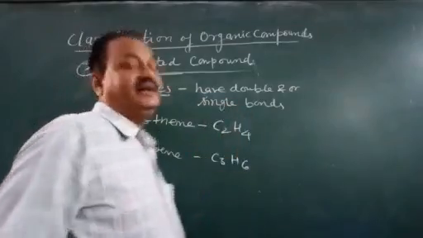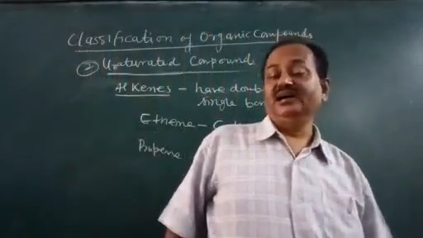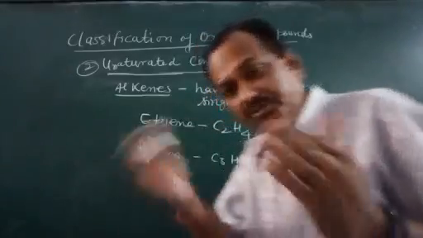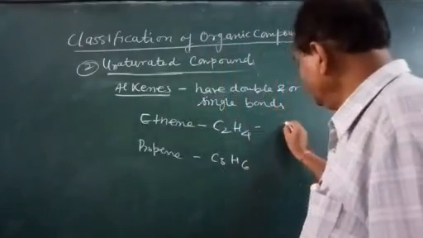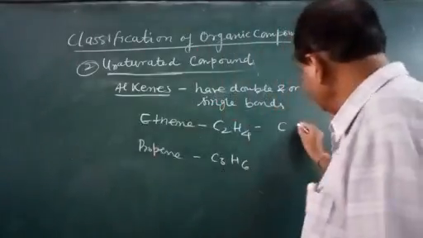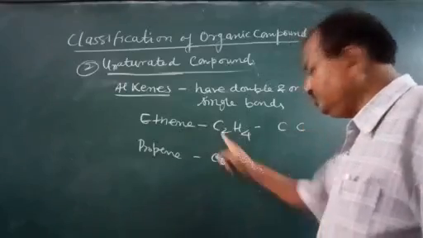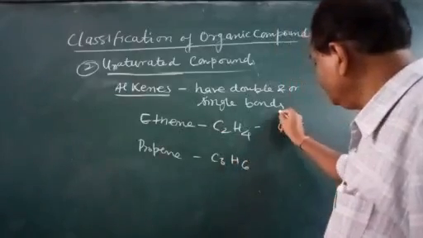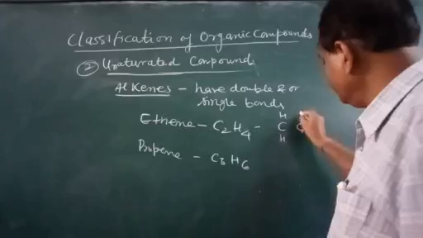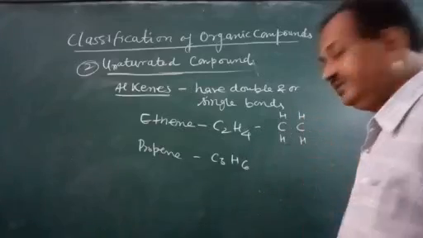Now, how can we write the structural formula? How can a structure be drawn? How do we come to know that there is a double bond? For this, one carbon and there is one carbon, so two carbons are consumed. Here we have four hydrogen: one hydrogen here, one here, one here, one here.